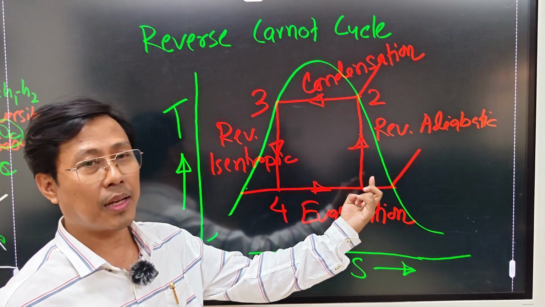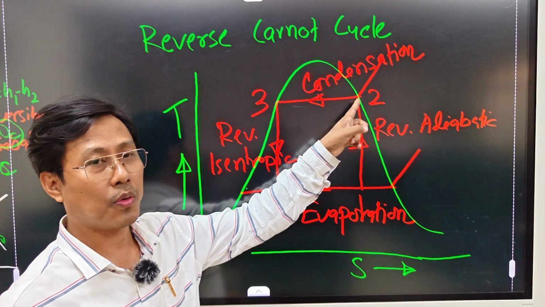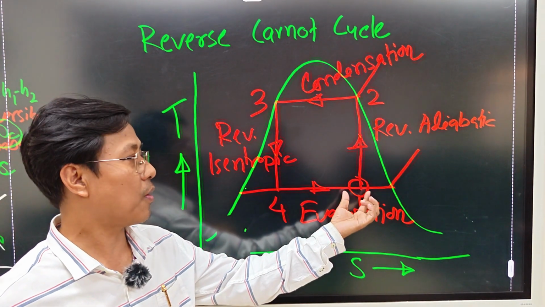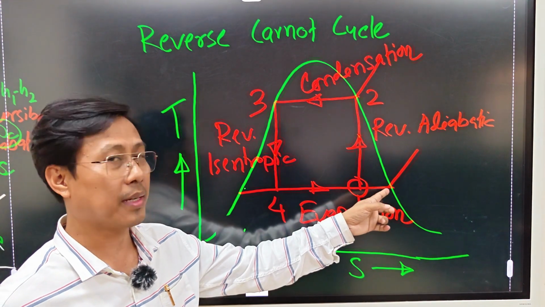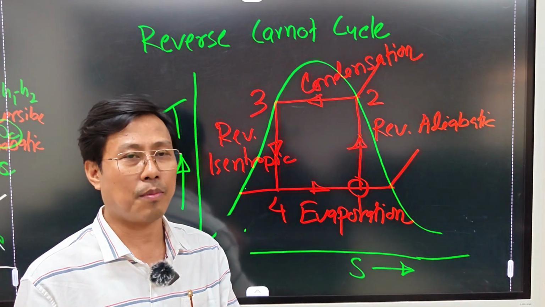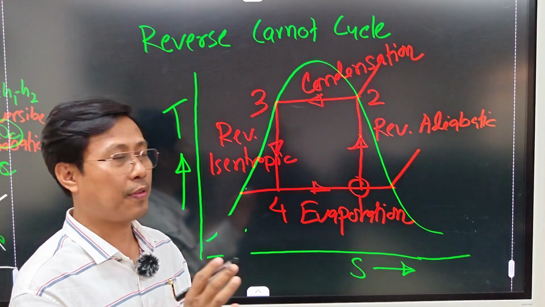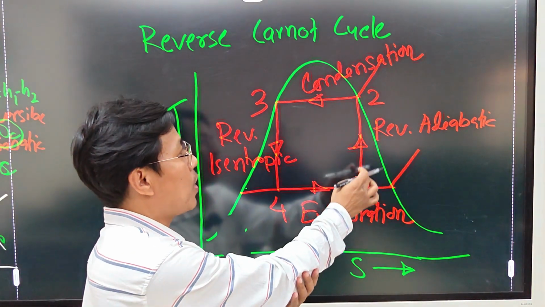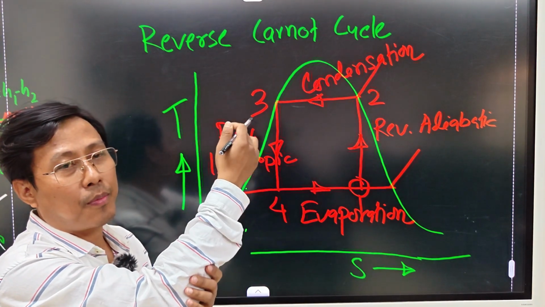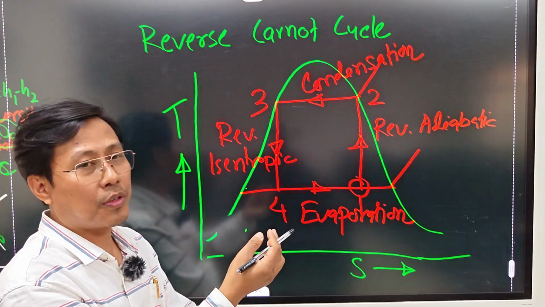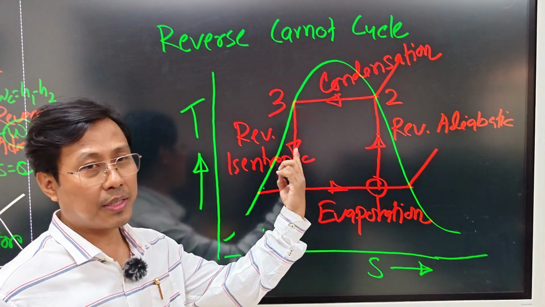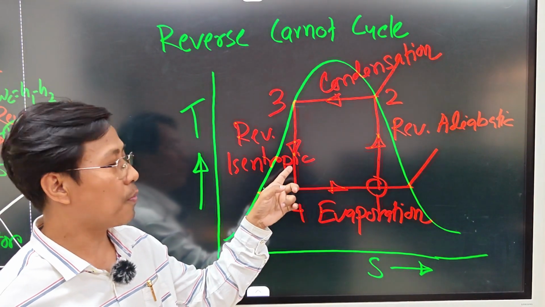in this reverse Carnot cycle, we have process 1-2. Okay, so here it is at the wet. Here the moisture content is high. This is not saturated. Okay, not saturated. So we are finding two modifications in the vapor compression refrigeration cycle. First modification is process 1-2. Okay, so this 1-2 process is slightly different from the vapor compression refrigeration cycle. Another modification is process 3-4. Okay, here the process 3-4 is reversible isentropic process.